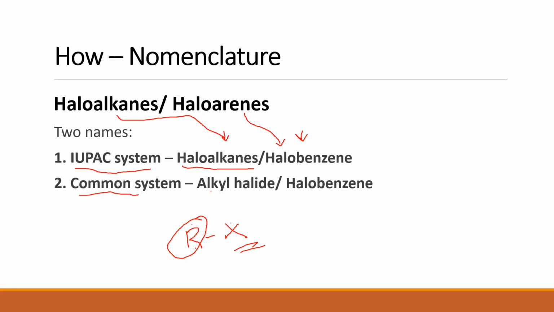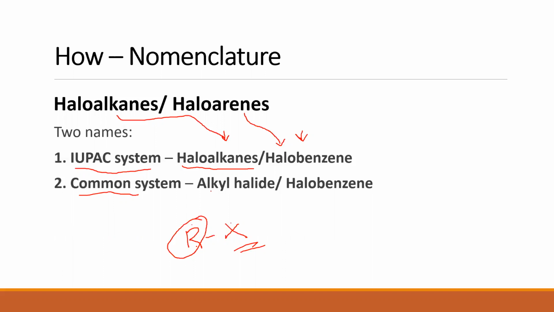CH4, which is methane. So chloromethane. If R is C2H5, chloroethane. If R is C3H7, chloropropane. If R is C4H9, chlorobutane, and so on. Chloropentane, chlorohexane, chloroheptane, and so on. Clear?